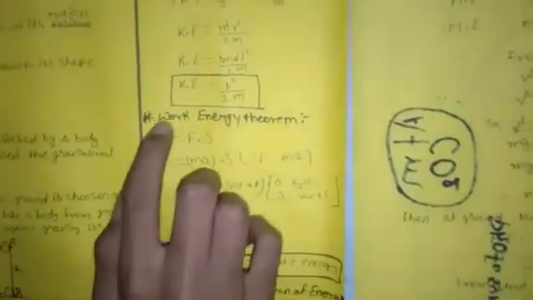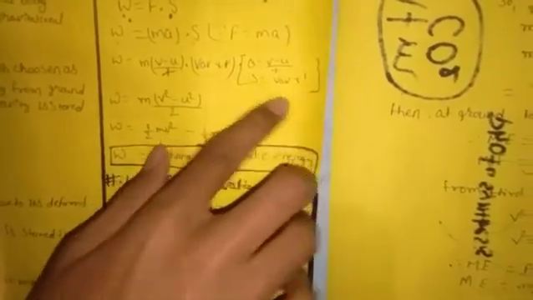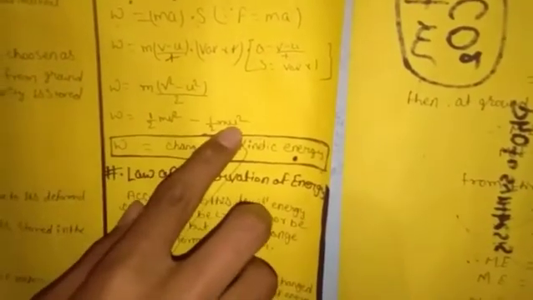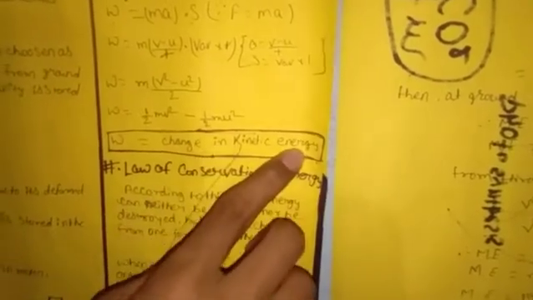Now comes the work energy theorem. The work energy theorem says that W equals the change in kinetic energy. Since W equals F into s, W equals ma into s, since F is equal to ma. Now putting the values of a and s, the expression becomes W equals half mv square minus half mu square, which is equal to the change in kinetic energy.